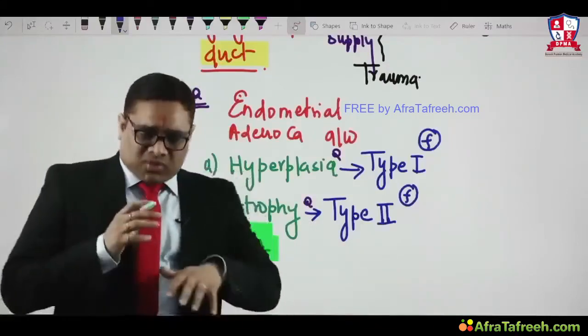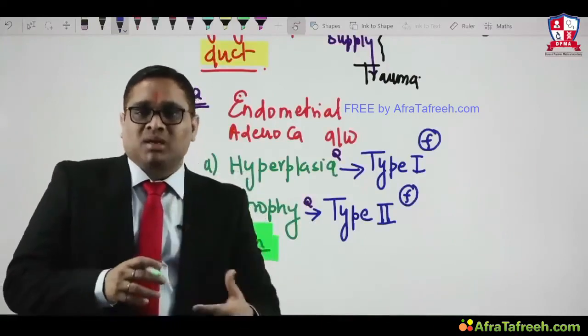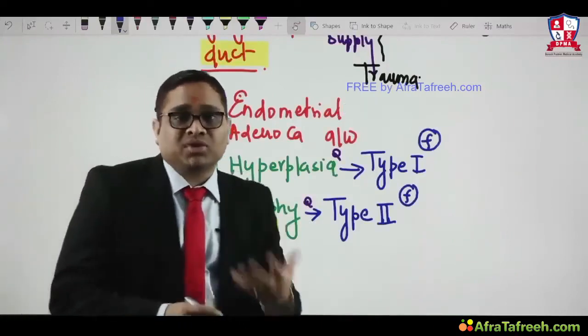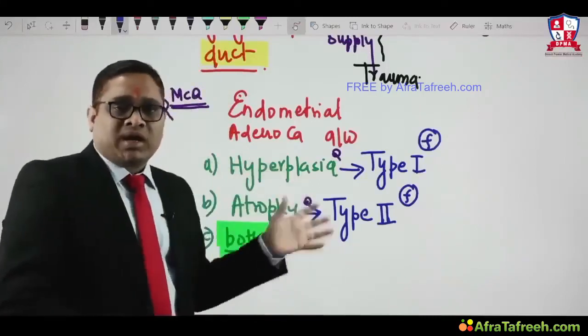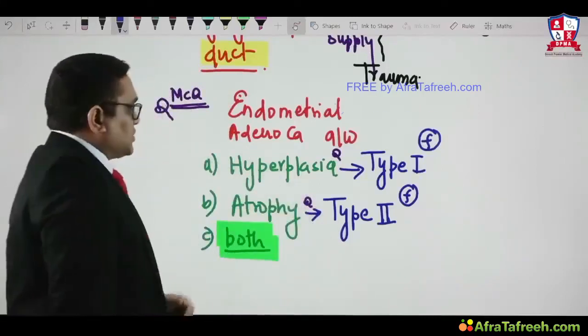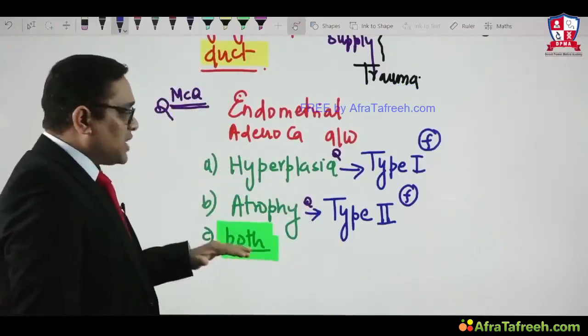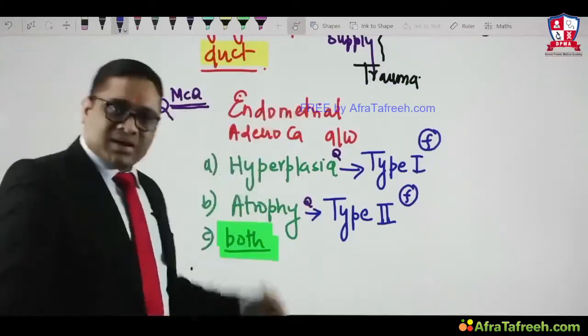So that is how we have to keep on studying. We have to keep on thinking what kind of question the examiner can ask in a future exam. And this is one perfect example which the examiner had asked in both the All India and JIPMER exam, right? So hyperplasia, atrophy, both of the above are responsible for endometrial adenocarcinoma.